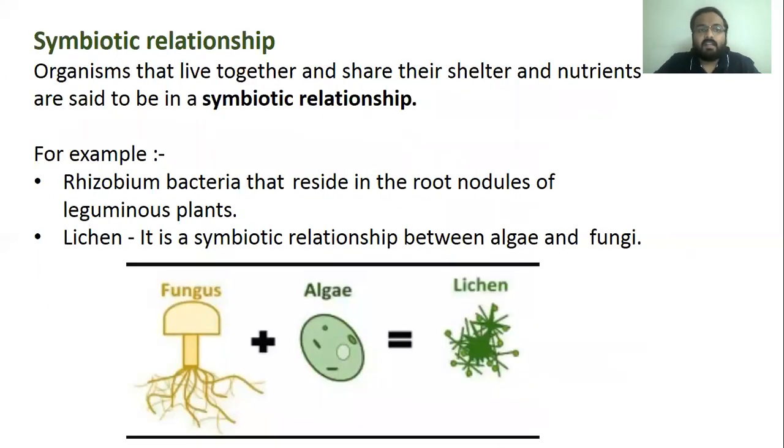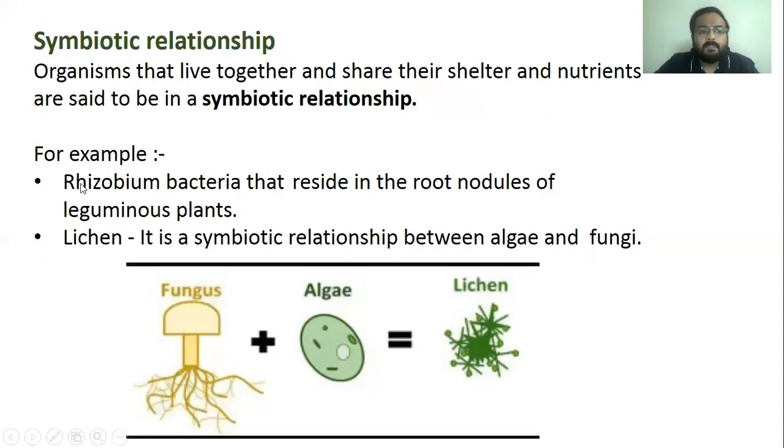Next is symbiotic relationship. What is a symbiotic relationship? Organisms that live together and share their shelter and nutrients are said to be in a symbiotic relationship. When two organisms live in close association and provide benefit to each other, that is called symbiotic relationship.